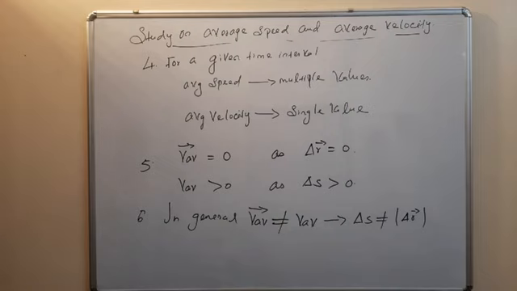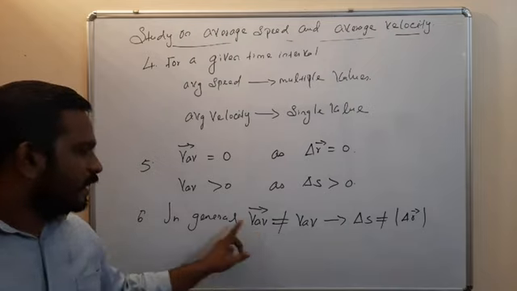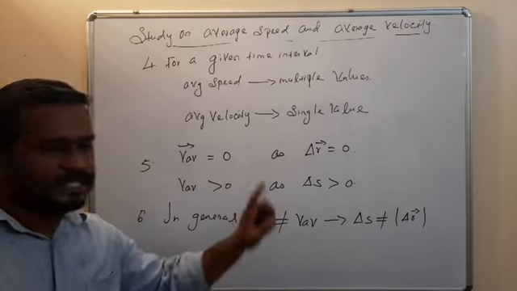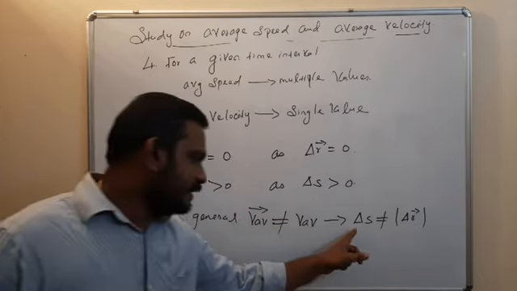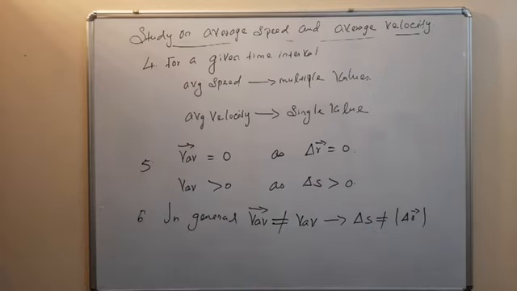The distance is not equal to the displacement.